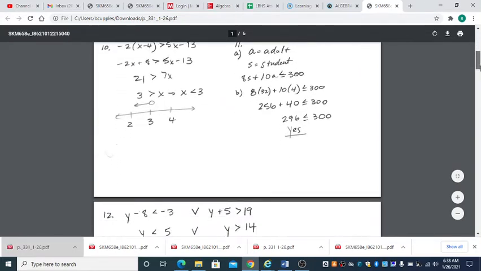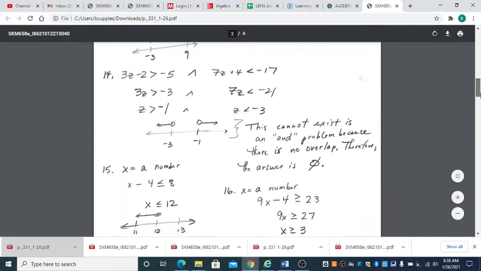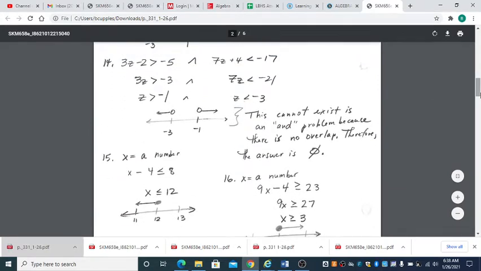As we looked through this yesterday, there were a couple of things that popped up. Number 14 was a really good one. We had these two inequalities. On this one, you added 2 to both sides, got -3, and then you divided by 3, and you got z is greater than -1. So I graphed that out right here. Over here, you subtract 4 from both sides, you get -21. Divide by 7, you get z is less than -3. I graphed that out right here.